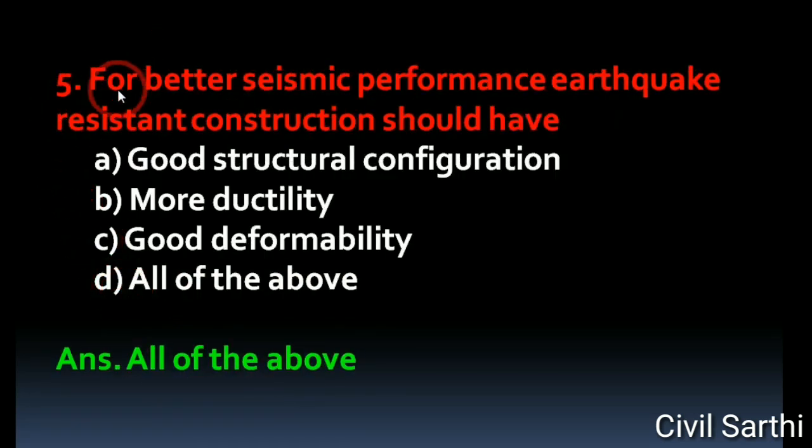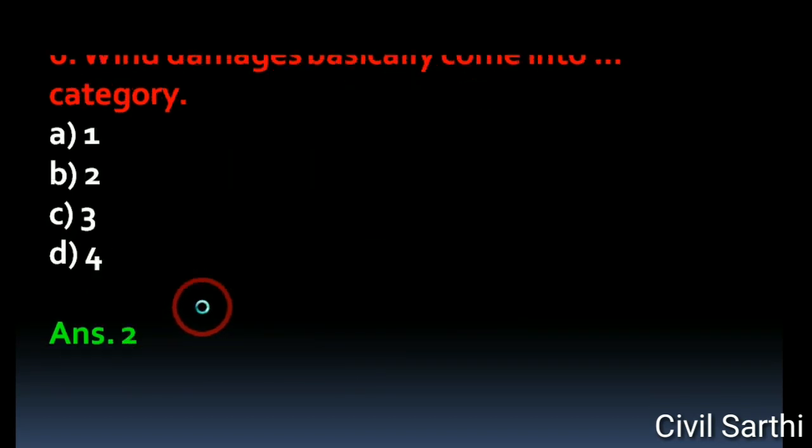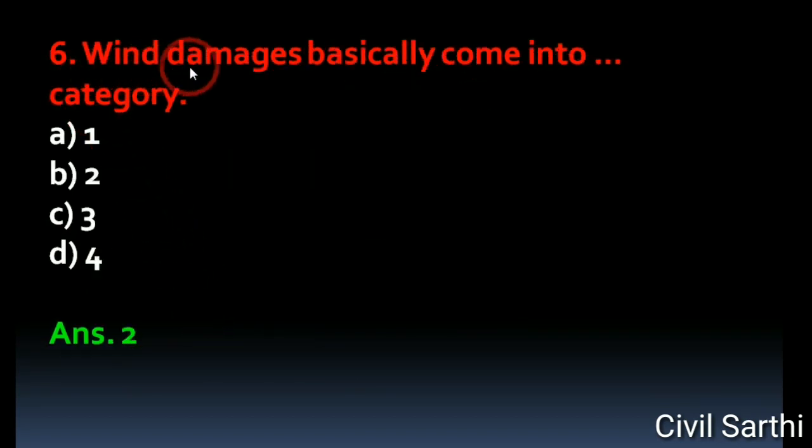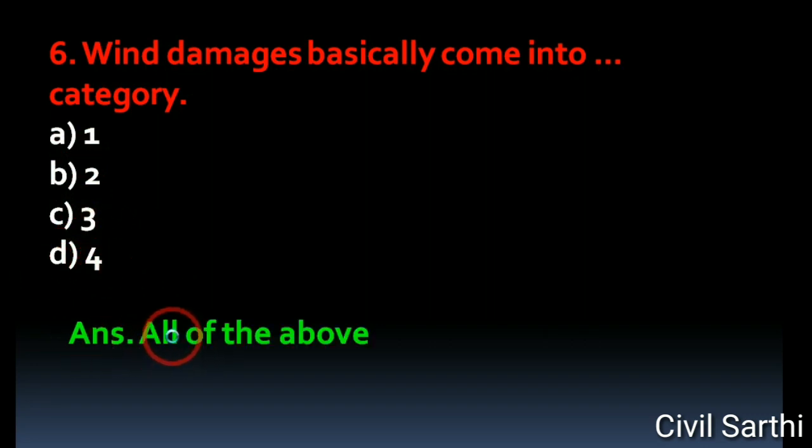Question number 5, for better seismic performance, earthquake resistant construction should have option A good structural configuration, option B more ductility, option C good deformability, option D all of the above. The right answer is all of the above. Question number 6, wind damage basically come into dash category. Option A 1, option B 2, option C 3, option D 4. The right answer is 2.